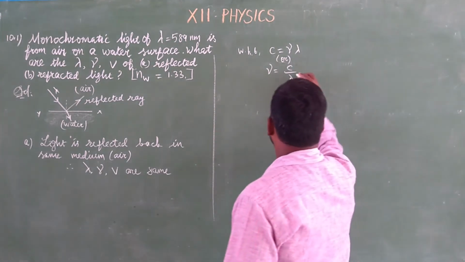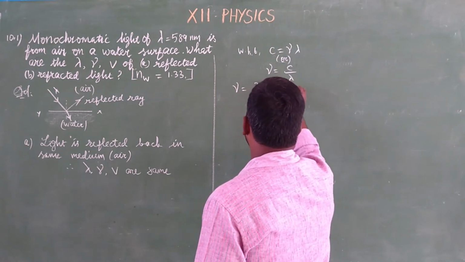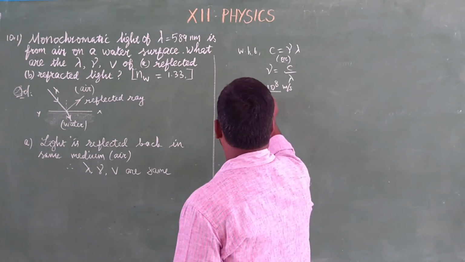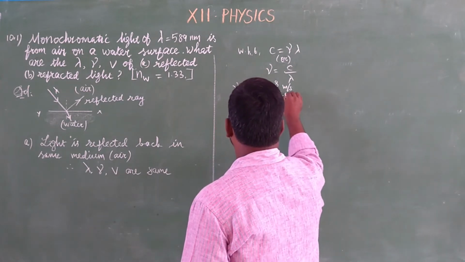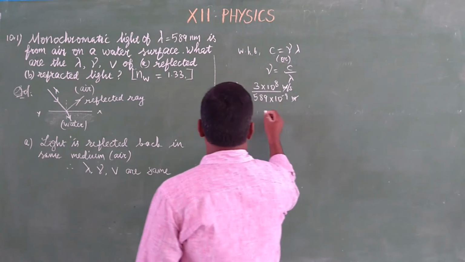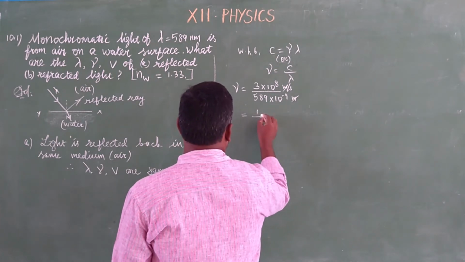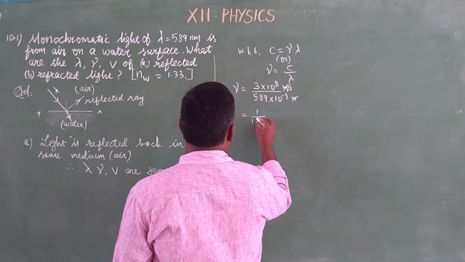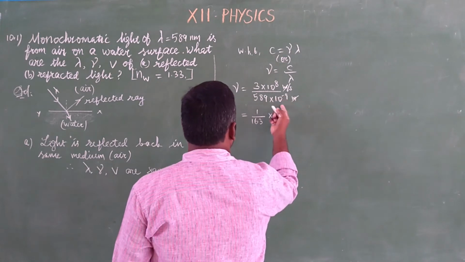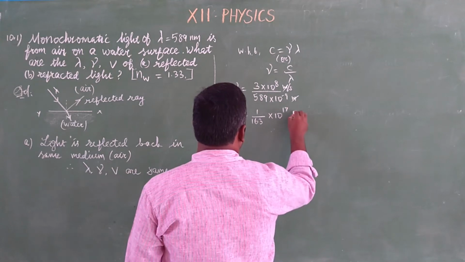Then substitute the values. So frequency is equal to the speed of light, that is c, 3 into 10 to the power 8 meter per second, divided by the wavelength. They have given the wavelength, it is 589 nanometer, that is 10 to the power minus 9 meter. So meter and meter cancel. 1 by second is nothing but hertz. So after the simplification, 10 to the power minus 9 goes above and becomes plus 9. So it is 10 to the power 17 hertz.